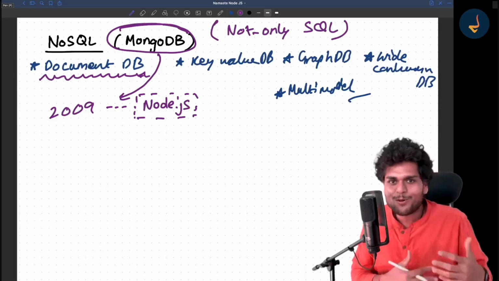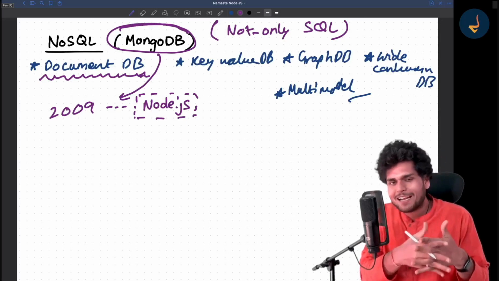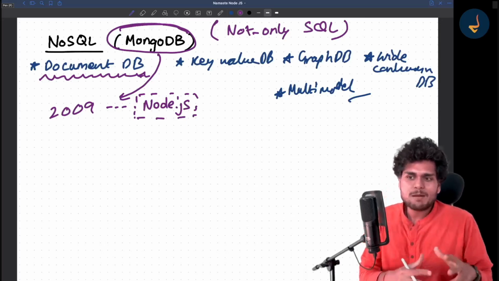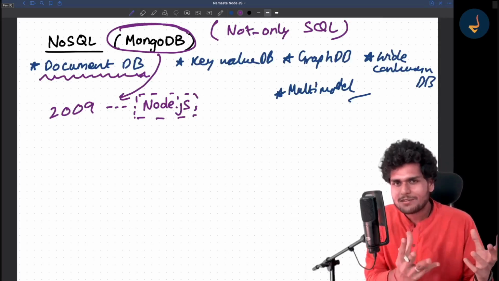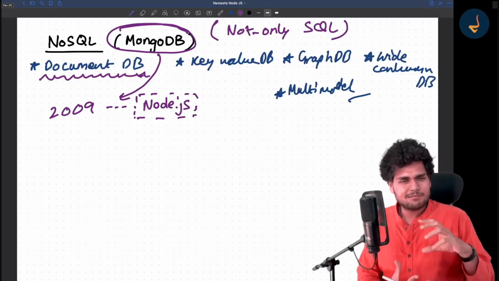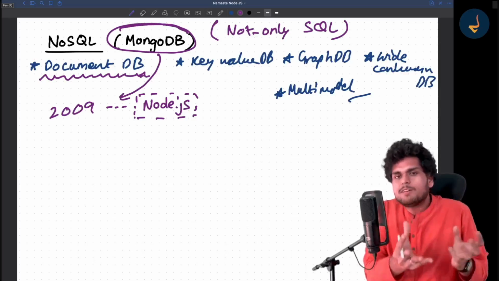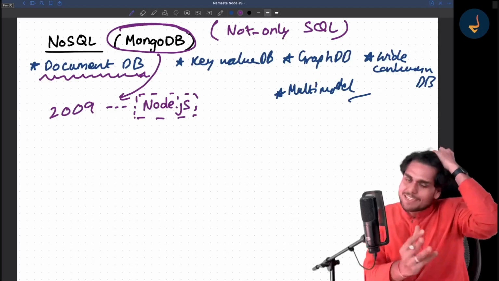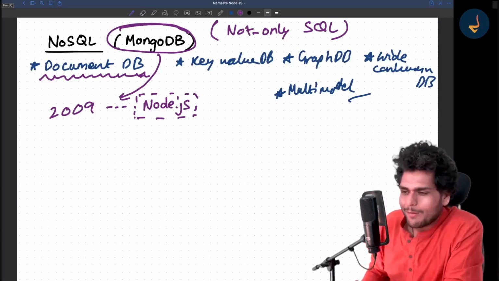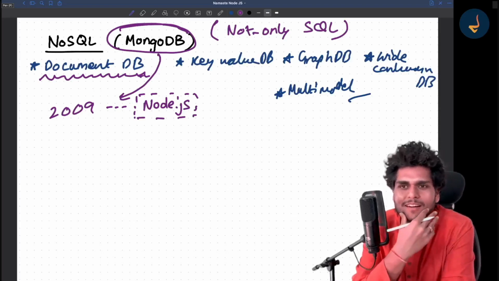For lack of better words, I'm just saying they go hand in hand and look like they were made for each other. They have a very good bond. MongoDB goes well with JSON and JavaScript objects. So when you are using JavaScript, MongoDB becomes very easy to write as a developer and it's very much compatible with Node.js, I would say. We will see this as we go through this series. That is why I'm talking a lot more about MongoDB, because it's very fun to work with. It's very easy, and it's very amazing also.